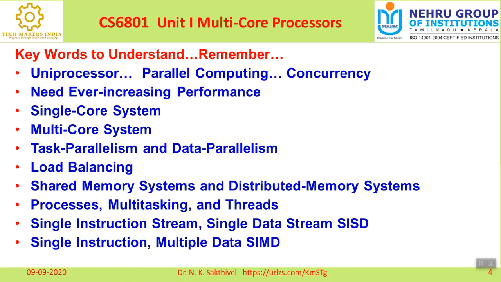And the next one is single instruction multiple data stream. From the name you can understand that a single instruction stream controls many processing elements, and the data memory stream is multiple.